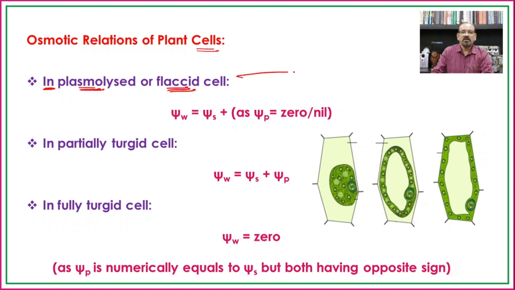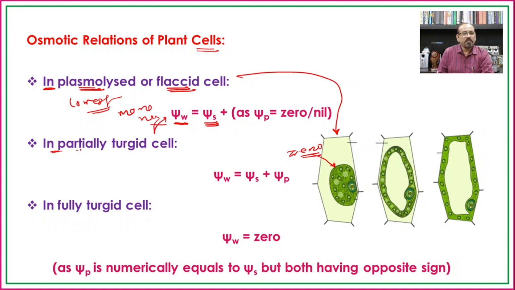In this way, if we take a plasmolysed cell or any cell which is flaccid, in such cases, now see here, this is the cell which is flaccid. Here the plasma membrane is near the protoplasm, which is accumulated around the nucleus. In such cases, the pressure created by the plasma membrane is zero, and hence the water potential will be equal to the osmotic potential, and we can say that it is the lowest, that is, it will be more negative.